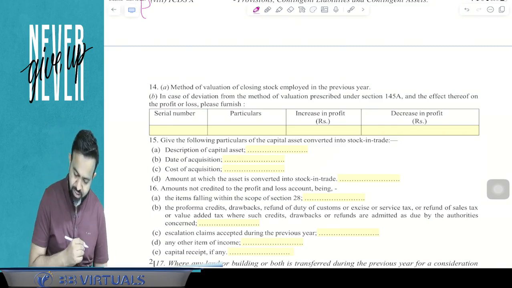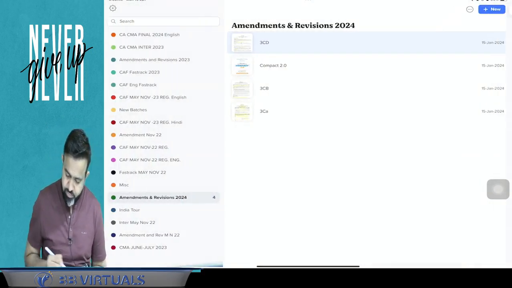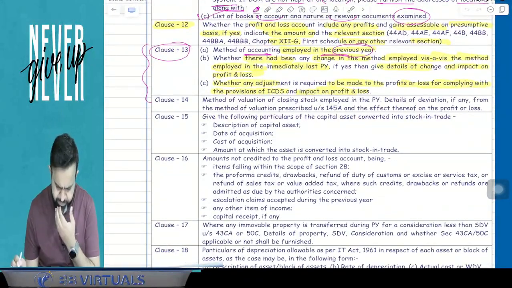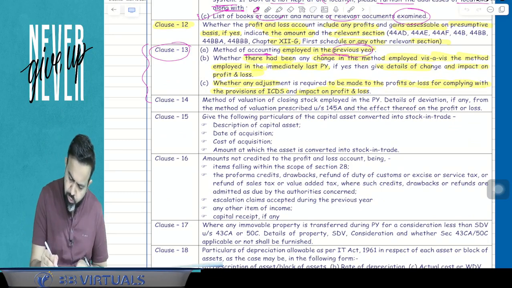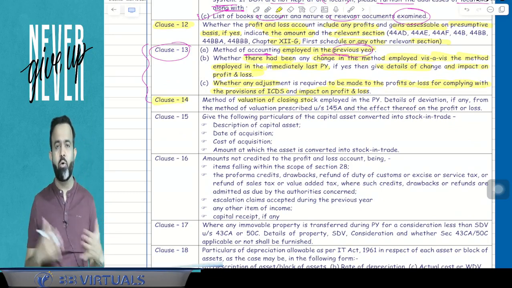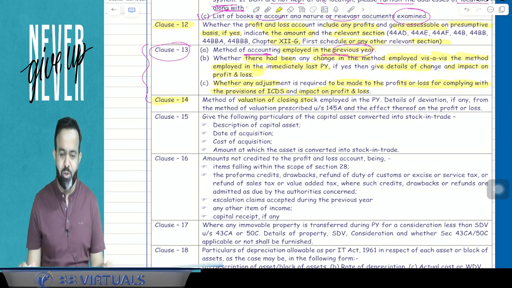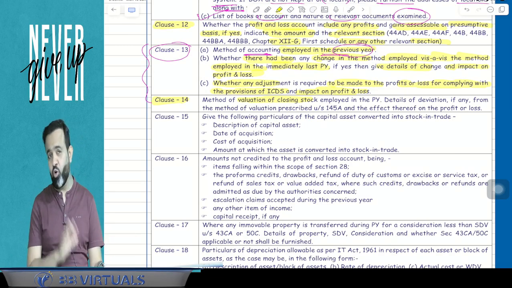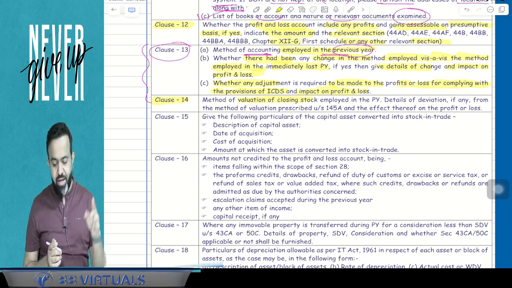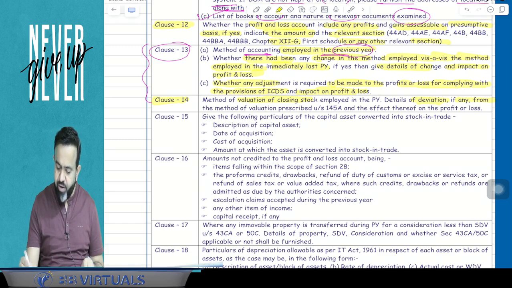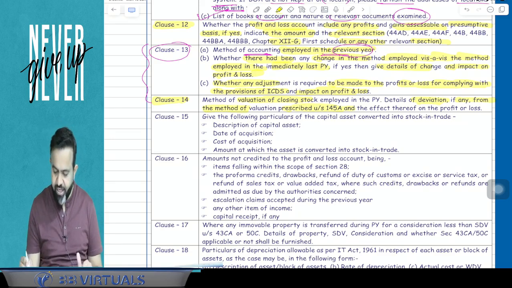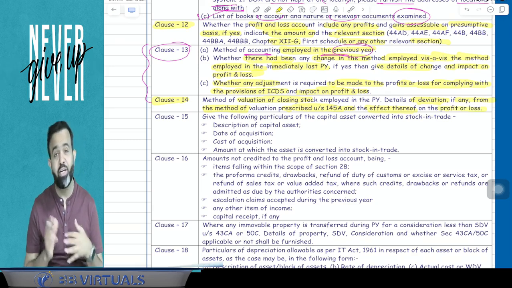Yes. Now the next clause is clause number 14. Clause number 14 is a very simple clause. Clause number 14 says the method of valuation of closing stock, meaning how you valued your closing stock, because normally closing stock has to be valued at cost or NRV, whichever is lower, and details of deviation, if any, from the method of valuation prescribed under section 145A and the effect thereof on the profit and loss account.